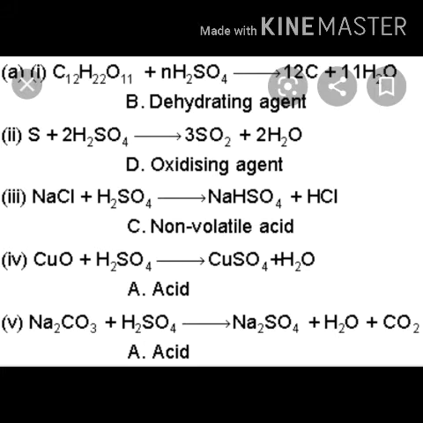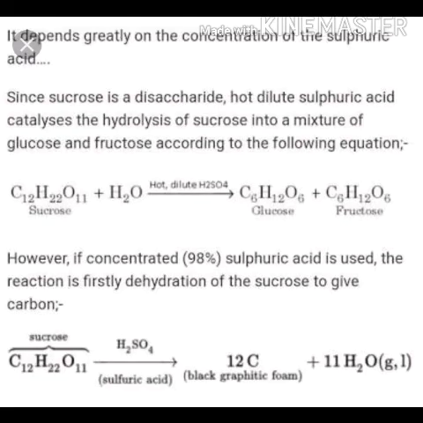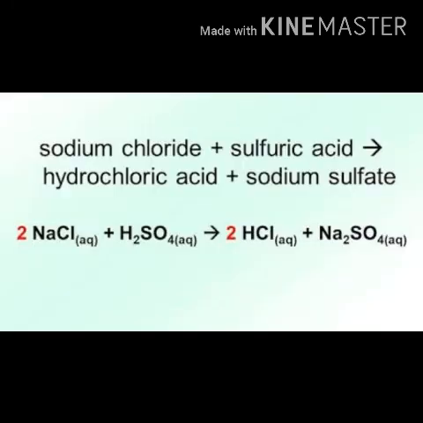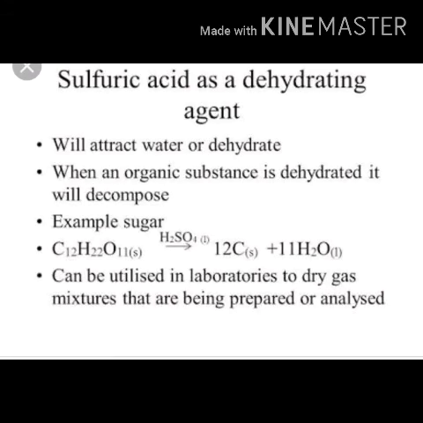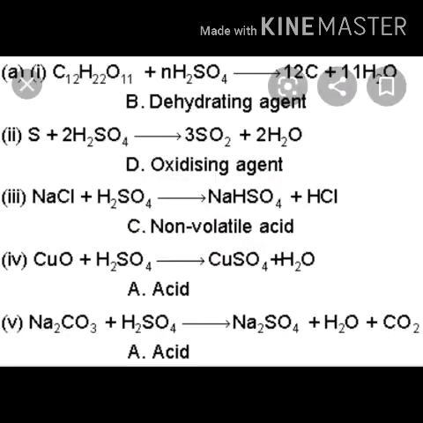When concentrated sulfuric acid reacts with a nitrate salt, that is sodium nitrate or potassium nitrate, then 2NaNO3 plus H2SO4 changes into Na2SO4 plus 2HNO3, or 2KNO3 plus H2SO4 changes into K2SO4 plus 2HNO3. These reactions exhibit the non-volatile nature of sulfuric acid. So up to here today, next day we'll start with another topic.